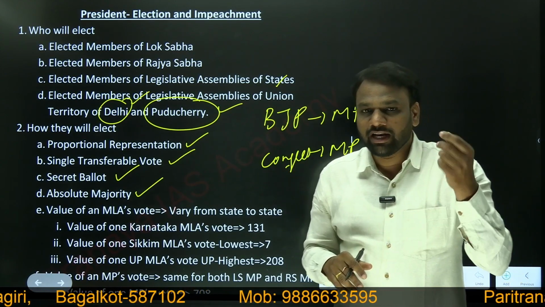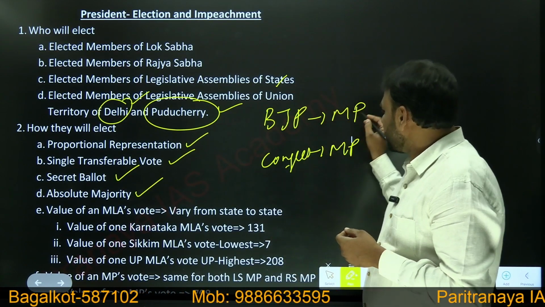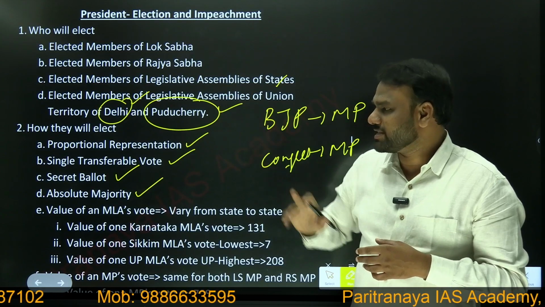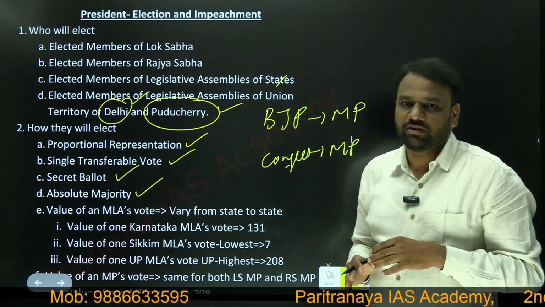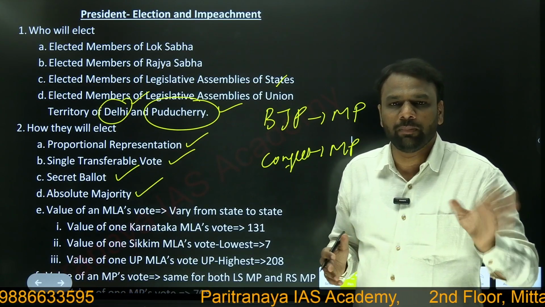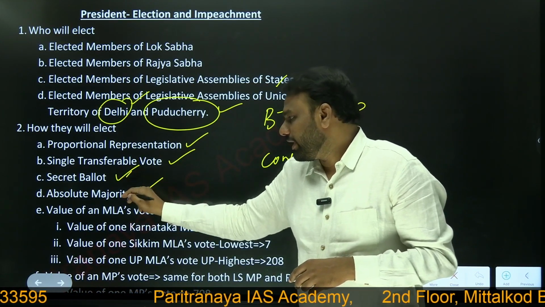Because there are some other aspects wherein MPs cannot vote secretly. They have to vote openly. But in case of the president's election, there is a secret ballot. So they need not reveal to whom they are voting, even to their own leaders or their own party leaders. Very important. Next, absolute majority.